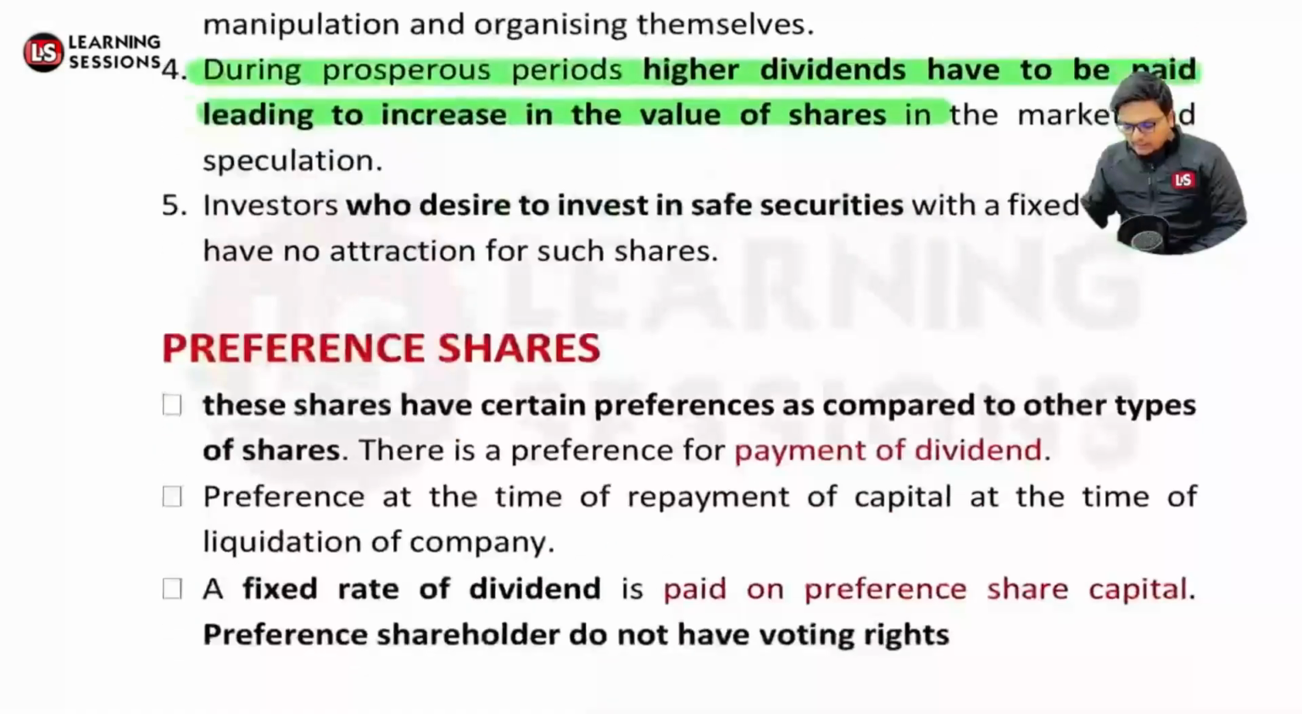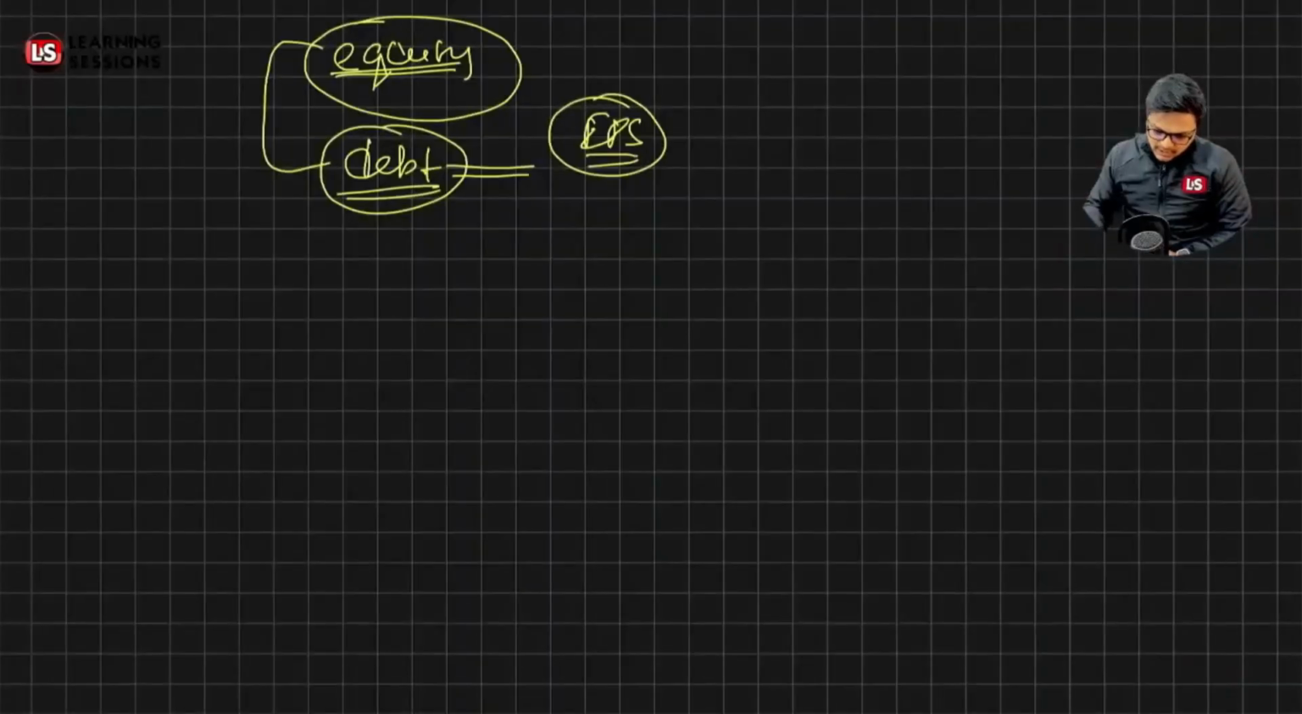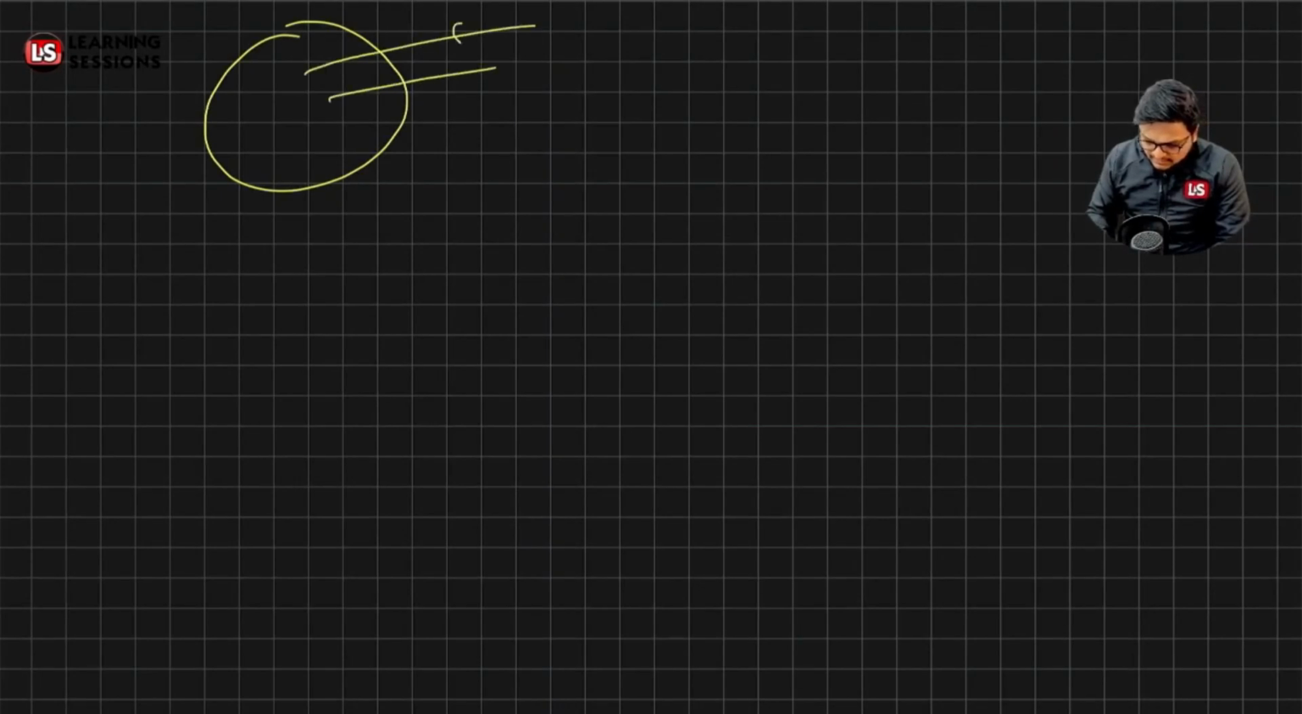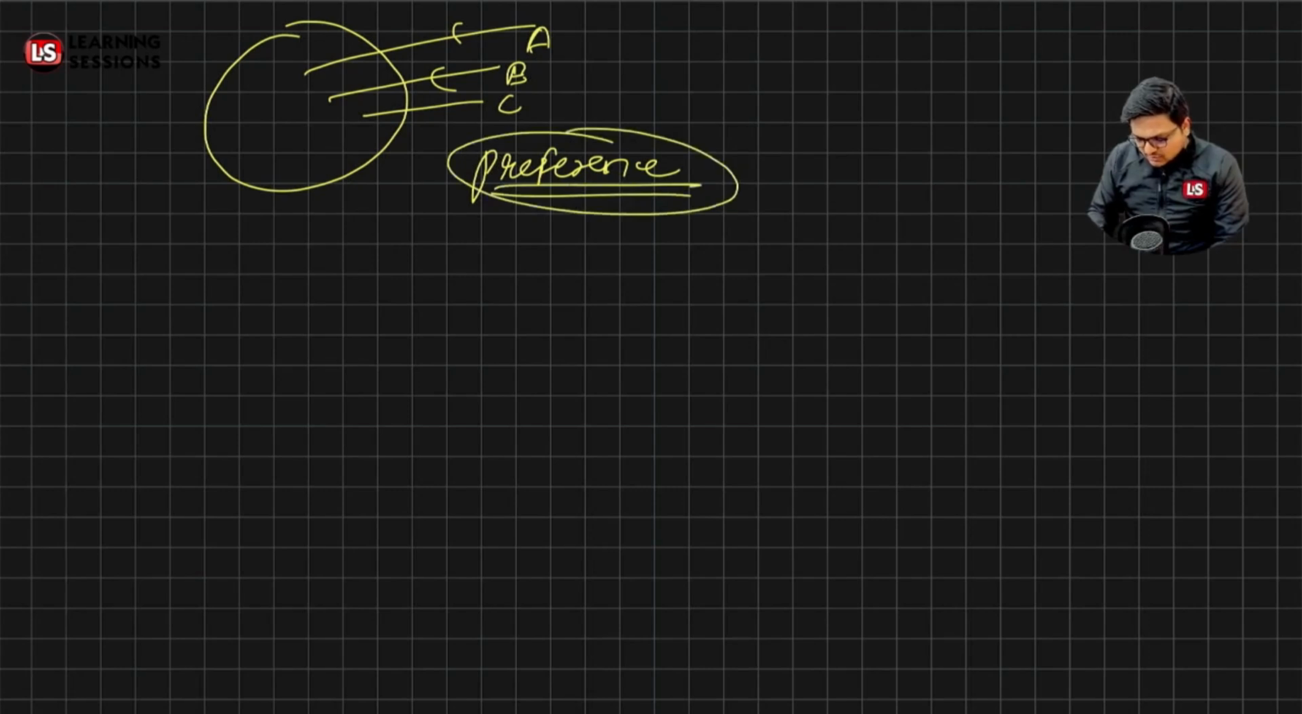After that, it's related to the preference shares. As I told you, if company XYZ is there, and ABC are the shareholders, there is no guarantee that the dividend will be paid to them. But in the case of the preference shares, first of all, as the name suggests, they will be getting a preference. The shareholders will get a preference to receive the dividend over the common equity shareholders.